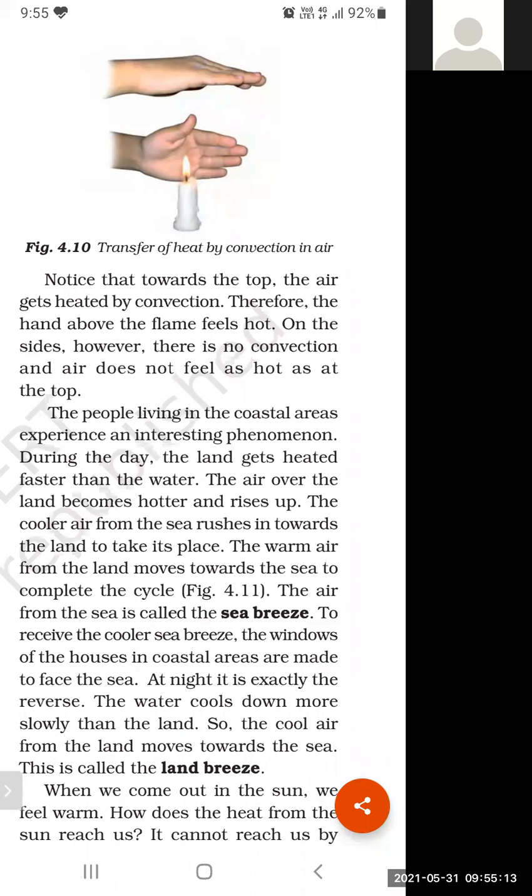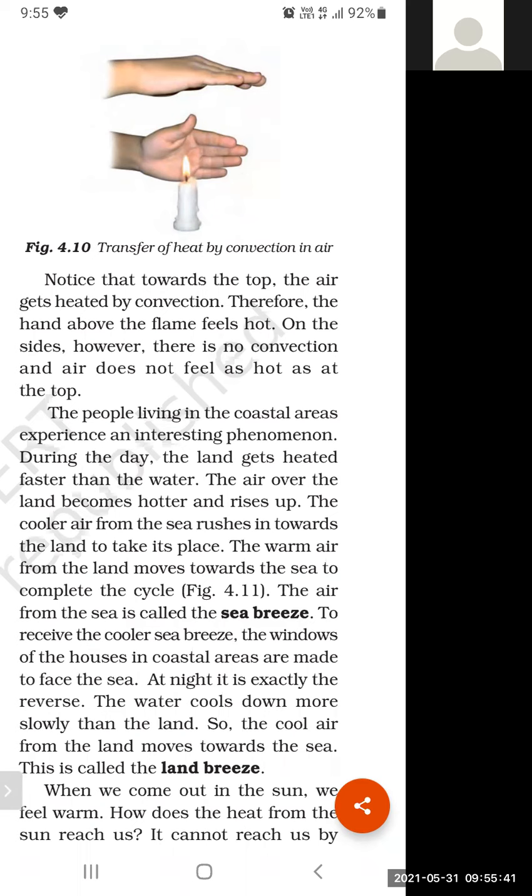This movement of air from land towards sea is known as land breeze, and this phenomenon happens at night. It is a very interesting and very important topic, land breeze and sea breeze. So you have to remember.